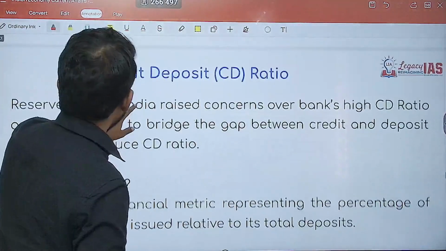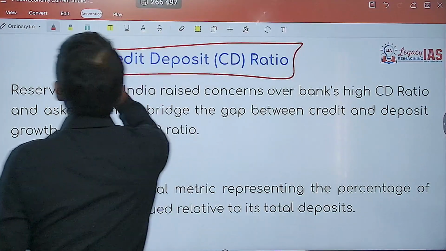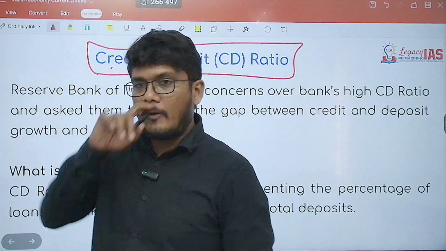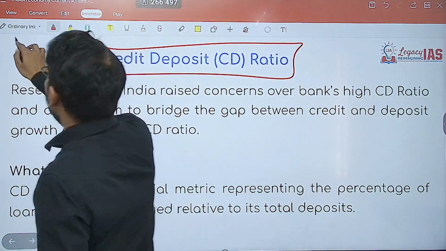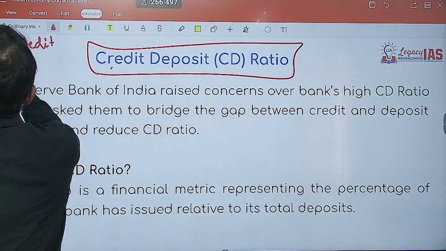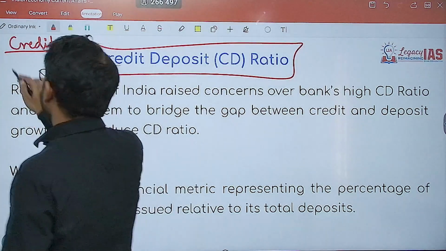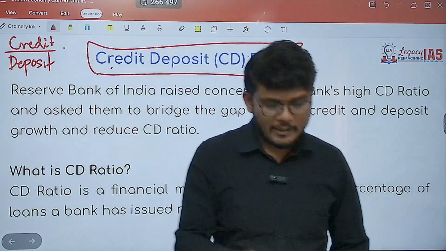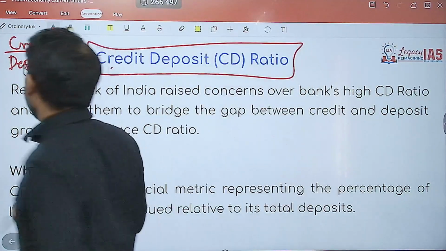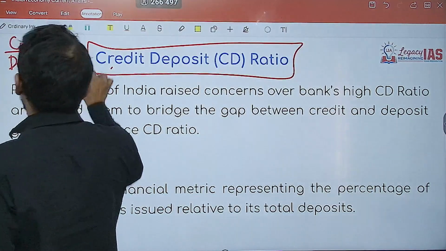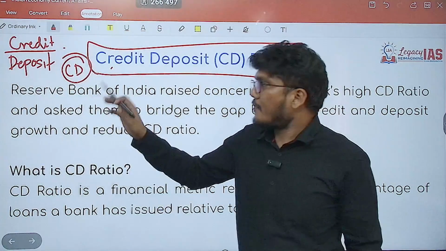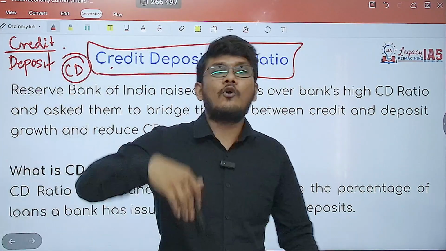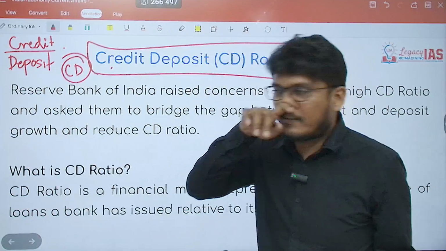Now next is the credit deposit ratio. What is the credit deposit ratio? Credit is nothing but the loans that the banks are giving. Now the bank also gets certain deposits, so credit is divided by deposits. The amount of credit the bank is giving divided by the total deposits that the bank is receiving is known as the CD ratio or the credit deposit ratio. RBI is saying that this credit deposit ratio is increasing considerably. It is more than 75% for private banks. Means what?